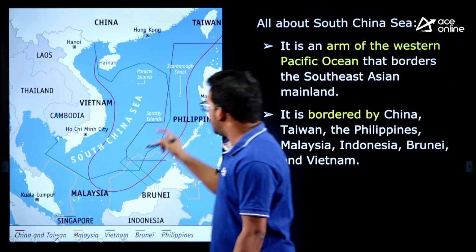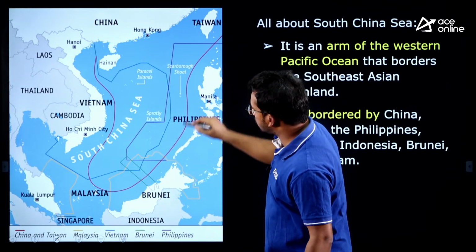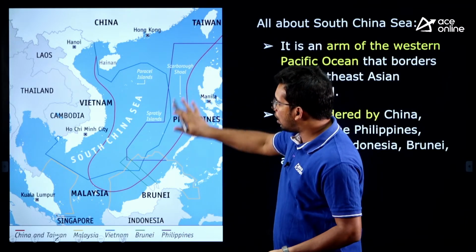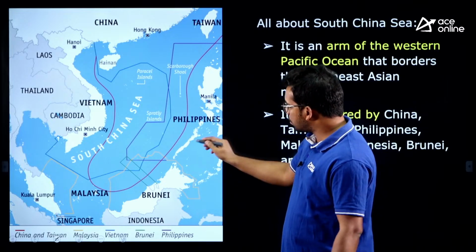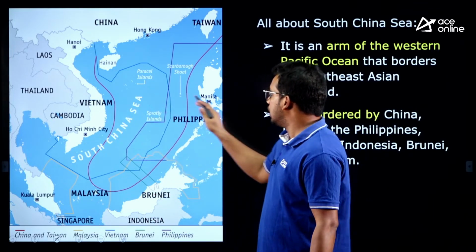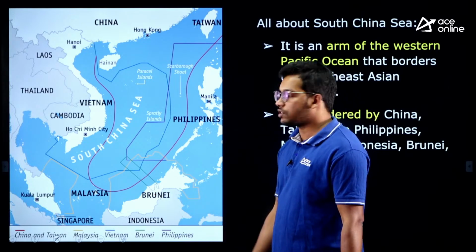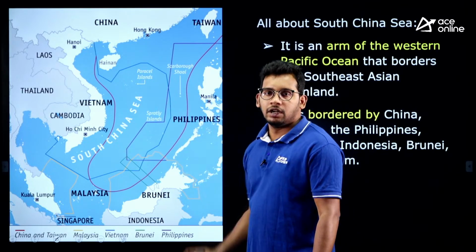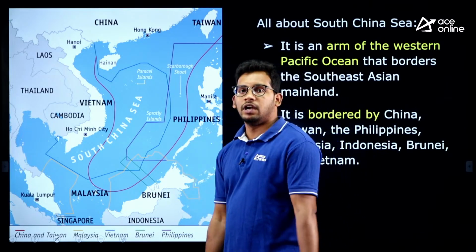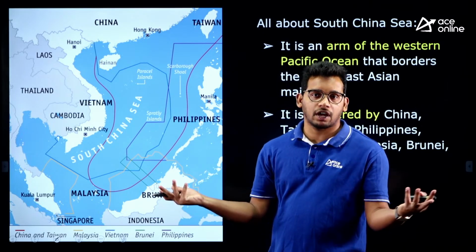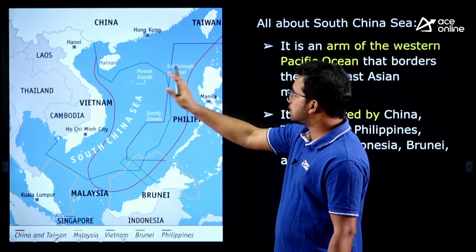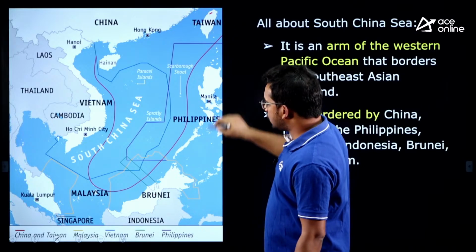This red color one, which was already drawn here, is the 9-dash line. It is like a cow tongue, and they claim that all this tongue is theirs, right? There are many countries here. There is Brunei, there is Indonesia, there is Malaysia, there is the Philippines, there are other countries also, and they want all these water bodies for themselves. They are saying that all these waters are ours, and they have shown some charts which have no significance, right.